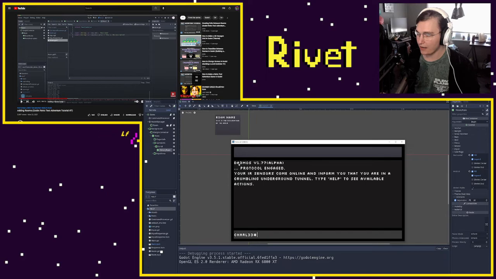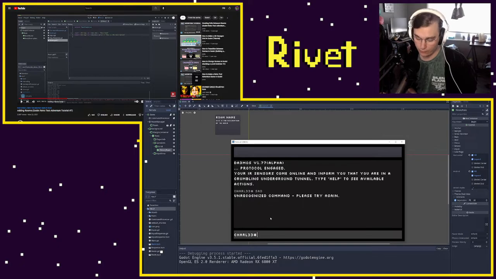Right now there's a helper message that'll play when the game first starts. We also now have a command processor, so when I enter a command, it will recognize the command and tell me that I can't do it because it's not an available command.